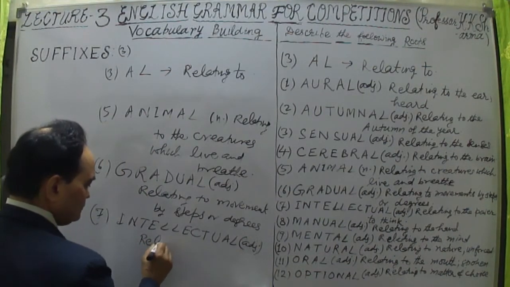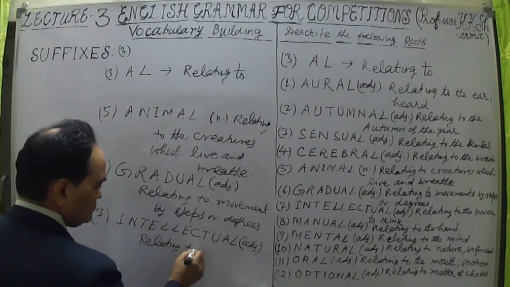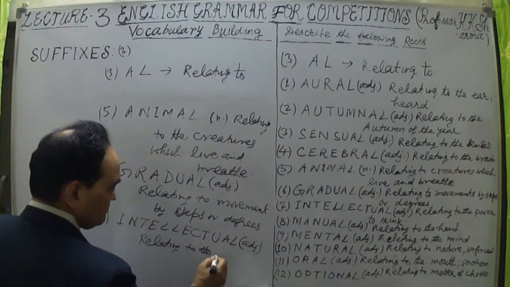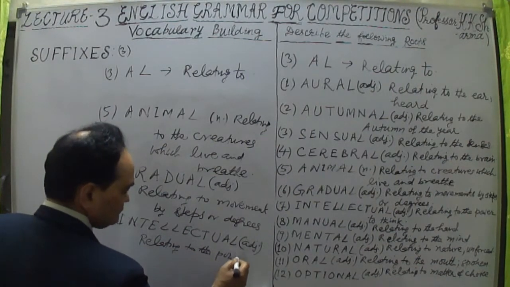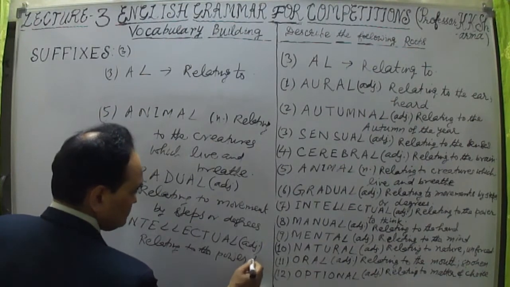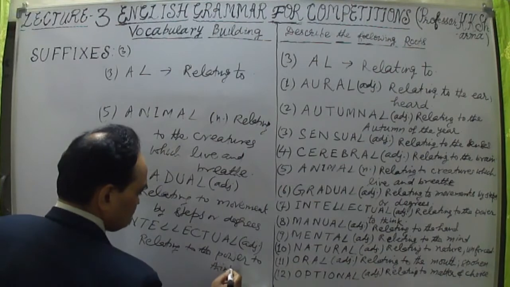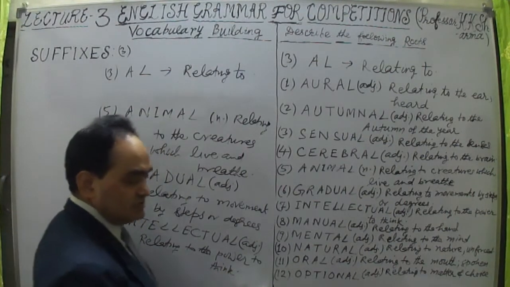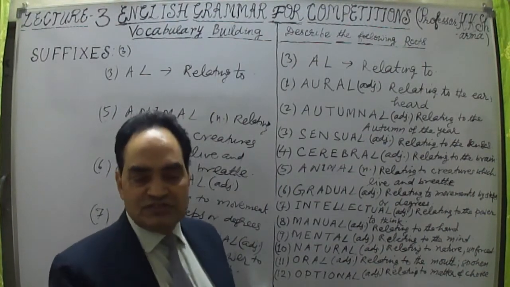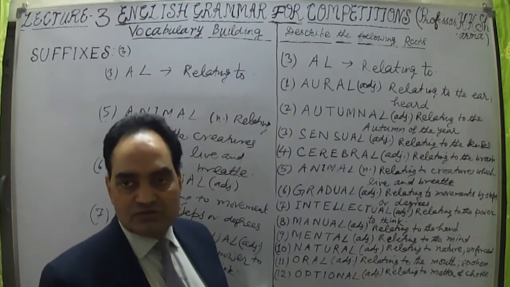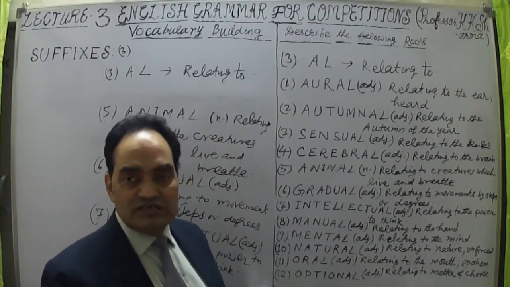The definition is relating to the power to think. What does it mean? That means intellectual. So thinking power, if a person is having very good or fastest one, that is an intelligent person.